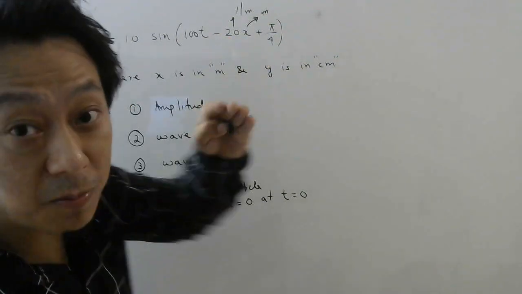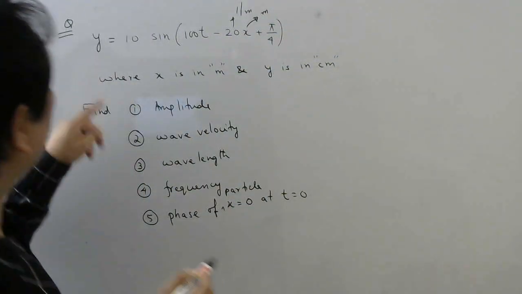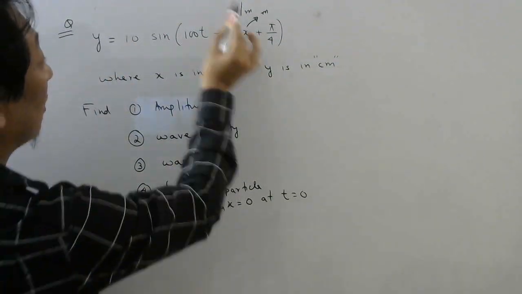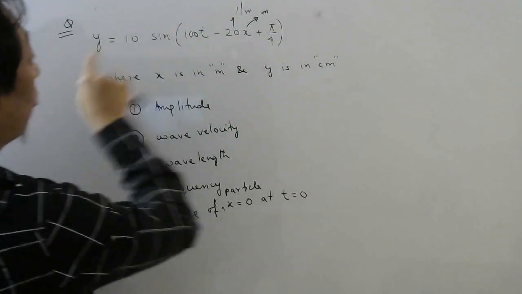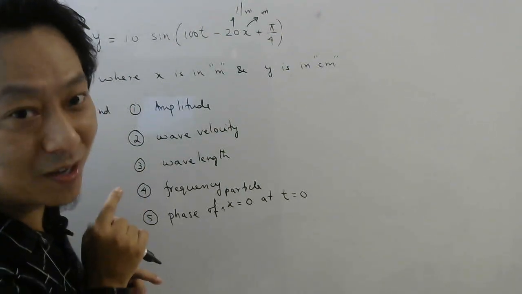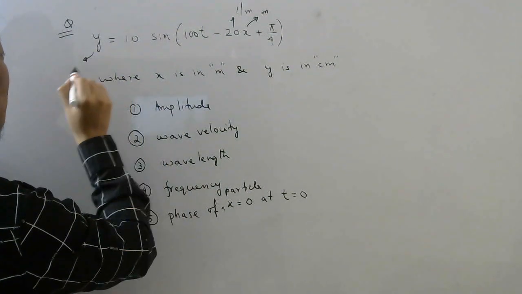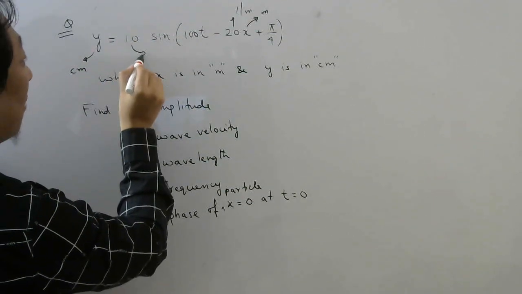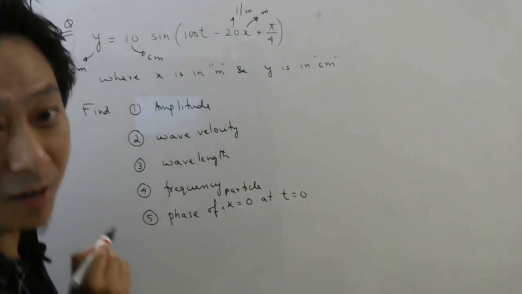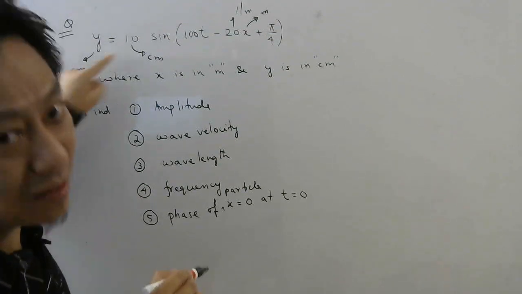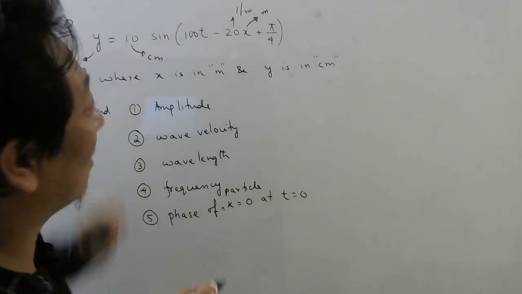So this 20 must be in per meter. What about this 10? Well, if this has no unit, y and 10 should have the same unit. Left side and right side should have the same unit. So since y is in centimeter, this 10 will also be in centimeter. What if y was in meter? Then this 10 also will be in meter.